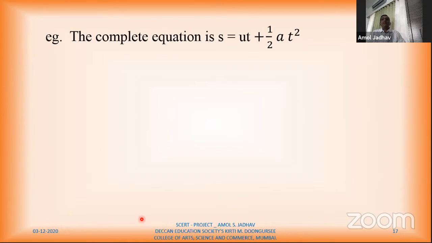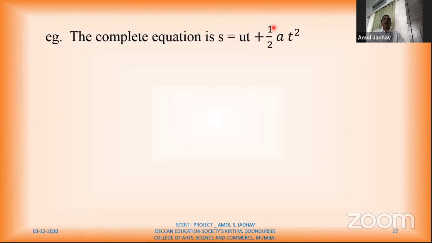So we have seen the first use of dimension analysis की we can check the correctness of equation. So according to that, क्या होता है? When this equation will be correct if dimension of this S, dimension of this u into t, and dimension of this a into t² will be same. Again यहाँ पर 3 term है. First term is S, second term is u into t, and the third term is a into t². So if dimensions of all those three terms will be same, we can say this equation is correct.